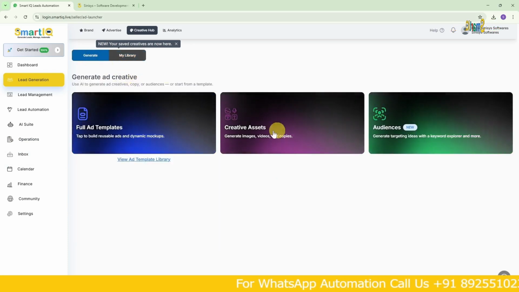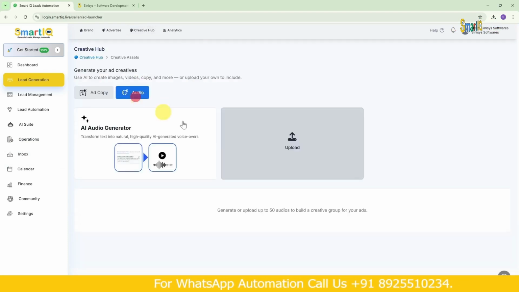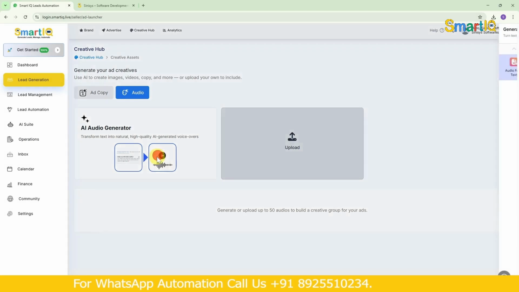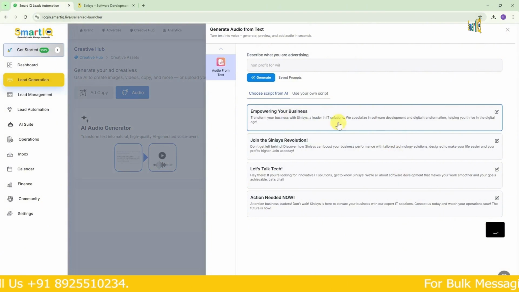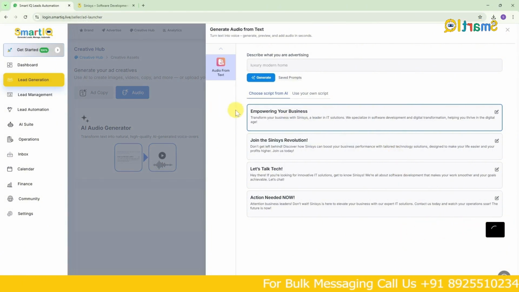Now if I go back to creative assets and I want audios, I can go and click on audio generator, give this product, and after giving this, if I want a voice for this, I can click on that and generate it as well. It will give us an audio like this.